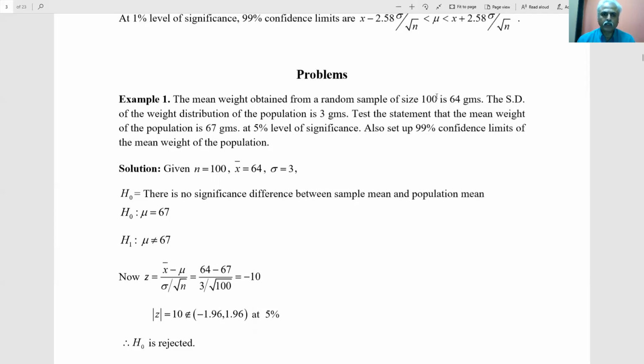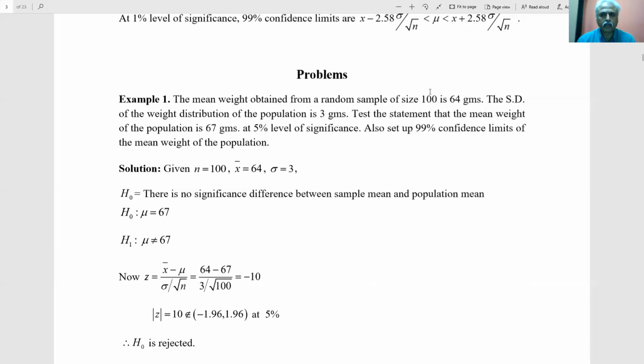Suppose in the population there may be some 1 lakh items, out of which only 100 are chosen. But we know the information about the population is 67 grams. Suppose a company is manufacturing tablets, targeted to be 67 grams. But on average there may be variation due to error, a tolerance limit, so it may not be exactly 67: 67.1, 67.5, 68, 69, 66.5, etc., up to 64 also.